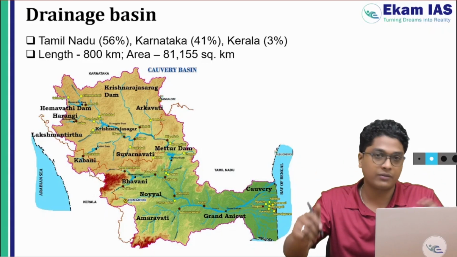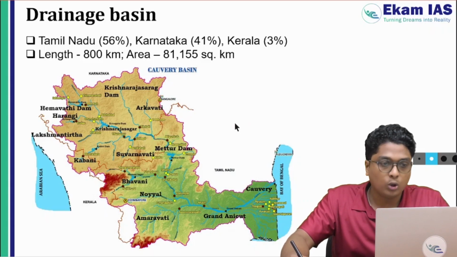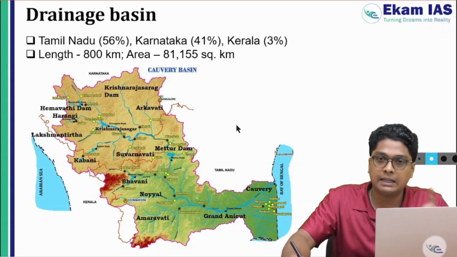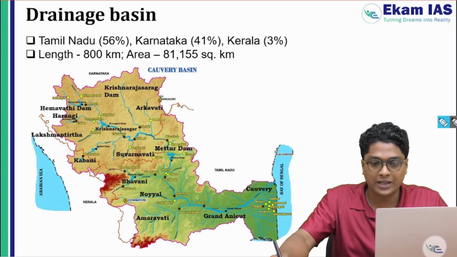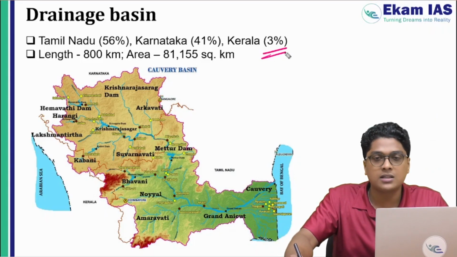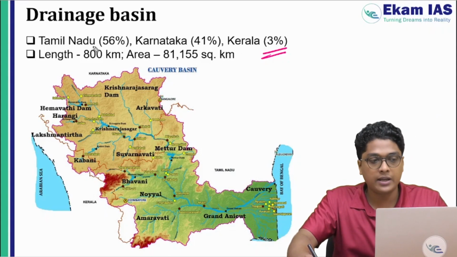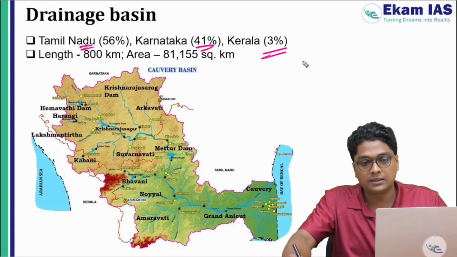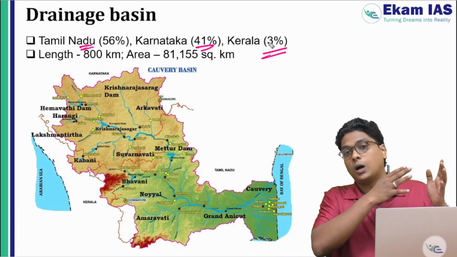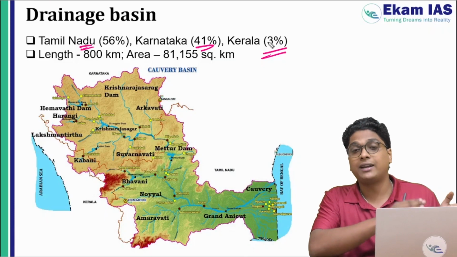Okay, and it's a holy river as well. So we will go through the different tributaries. So the details you can see here. Here the 3% is in Kerala, and predominantly the drainage basin of Kaveri is in Tamil Nadu, 56%, 41% in Karnataka.